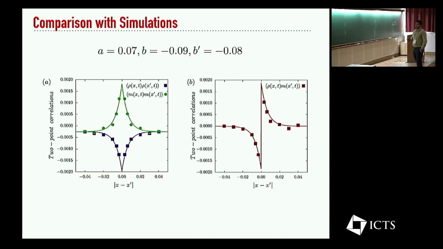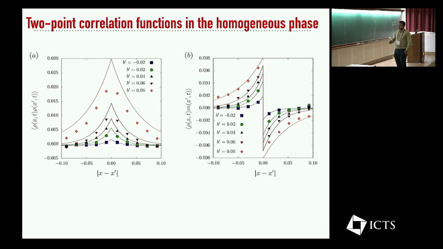So if you compare with simulations at some values of these A, B, and B prime, which are quite far away from the critical line, you actually see that the density correlation function and the MM correlation function work extremely well, as does the cross correlation function. But as you approach the critical line, the fluctuations become larger and larger, and then the correlation function predictions no longer are very good. So this is something that can be explained in multiple ways.